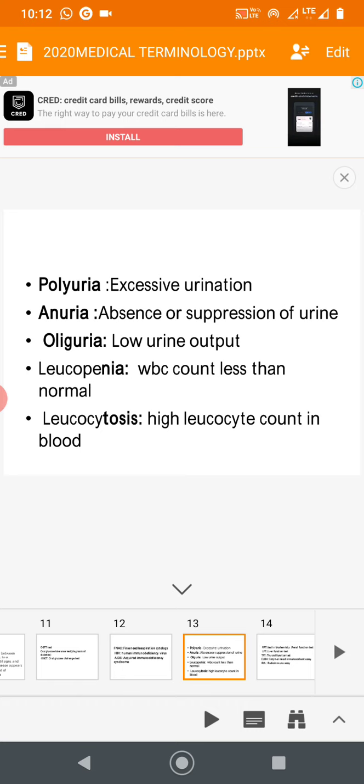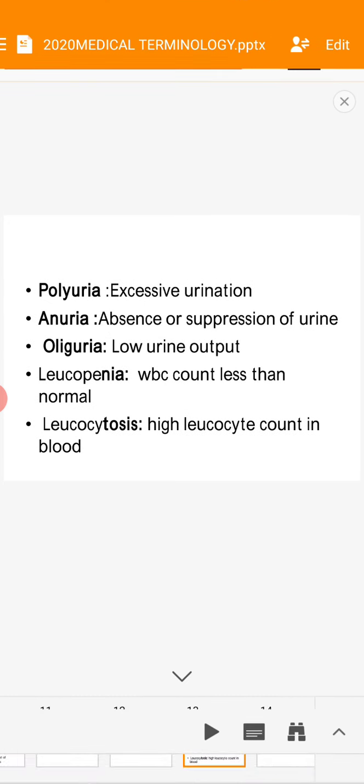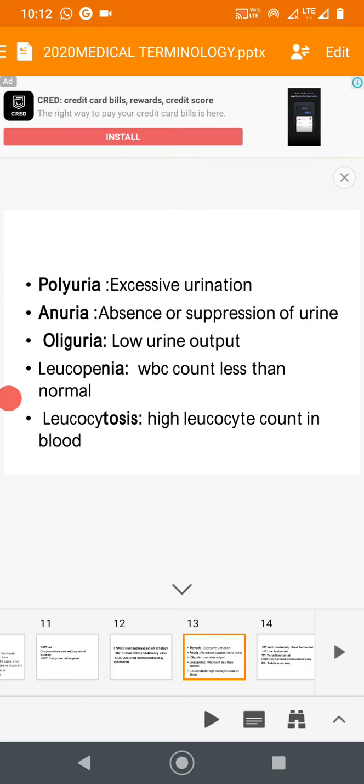Anuria is absence or suppression of urine, either complete absence or very little quantity. Oliguria means low urine output, usually 200 to 500 ml. Anuria is almost absent, polyuria is excess.